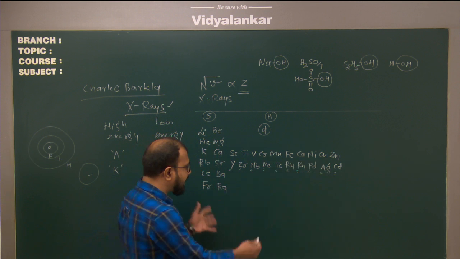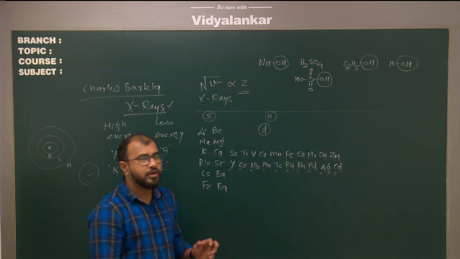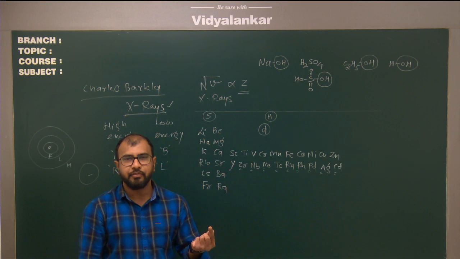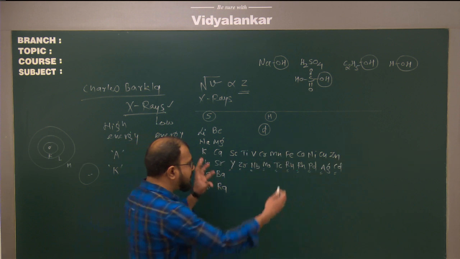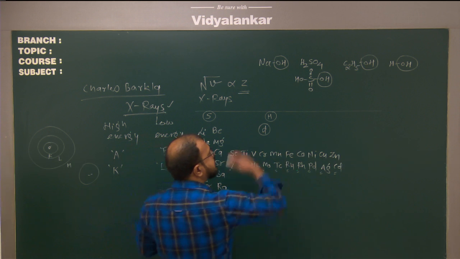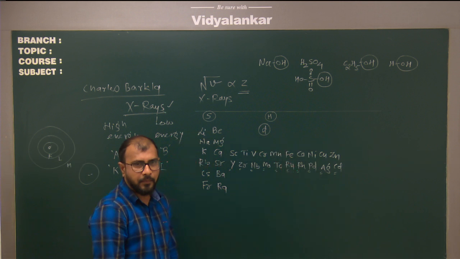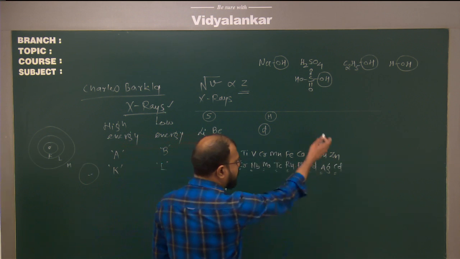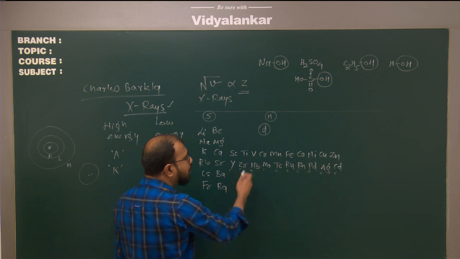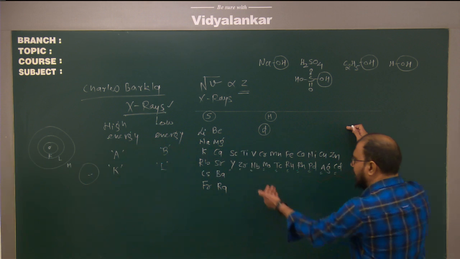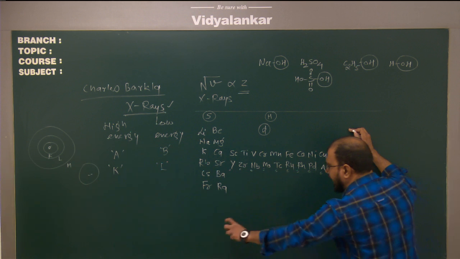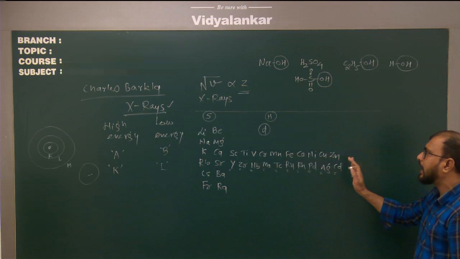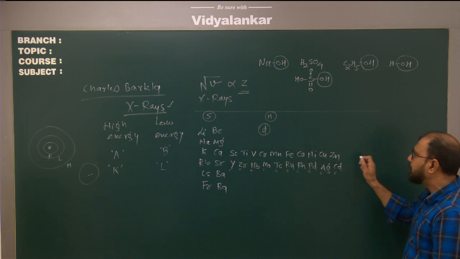Correct? Likewise we have the entire periodic table. So it takes only 1.5 minutes to write this particular periodic table. Once we know this periodic table, easily we can go for what? Properties. Now I am going to give you a few more mnemonics for group numbers. Yes, we have them for the 5D series, for lanthanoids and actinoids, but for the time being I am giving you the S block and P block.